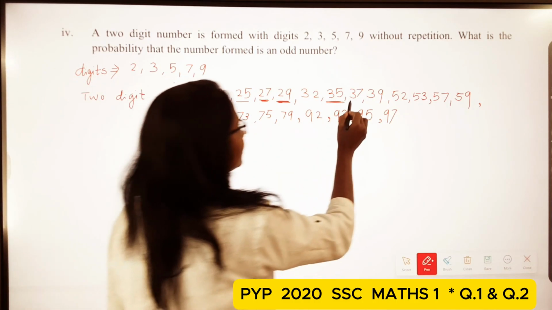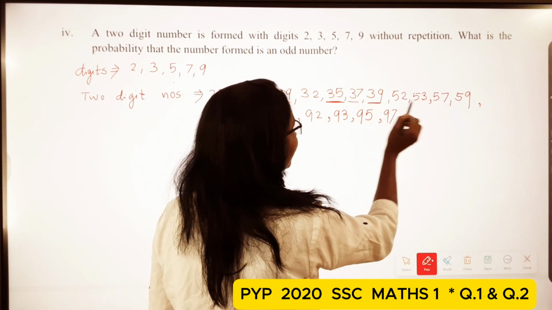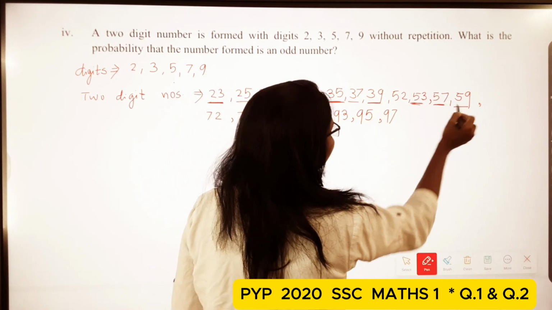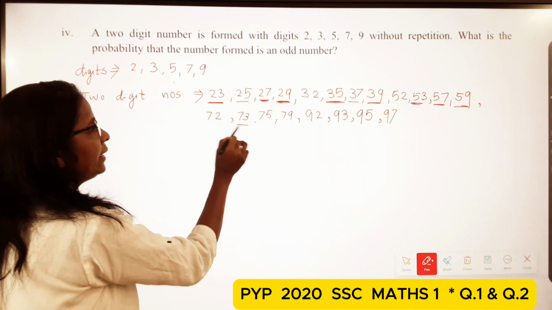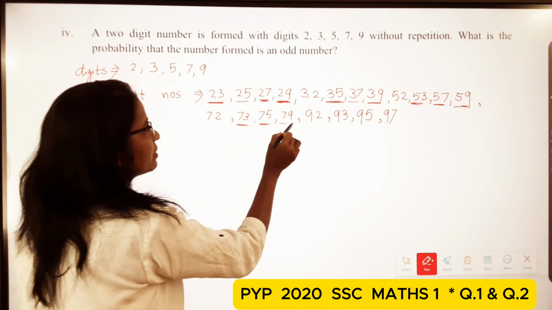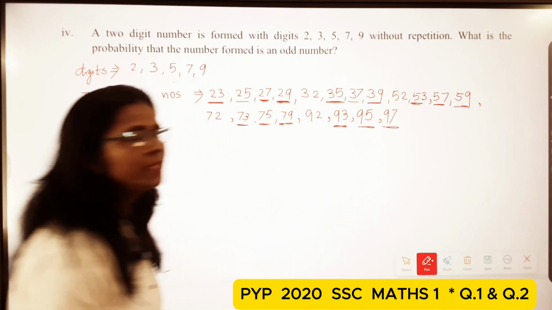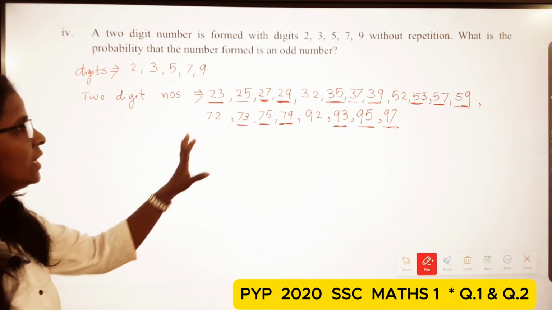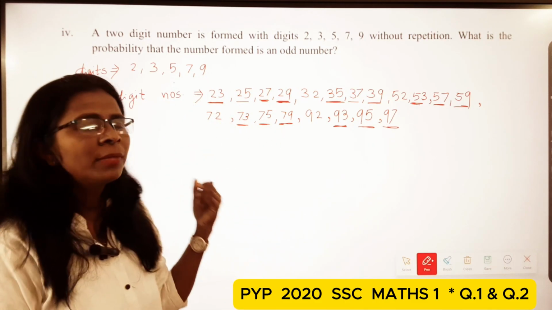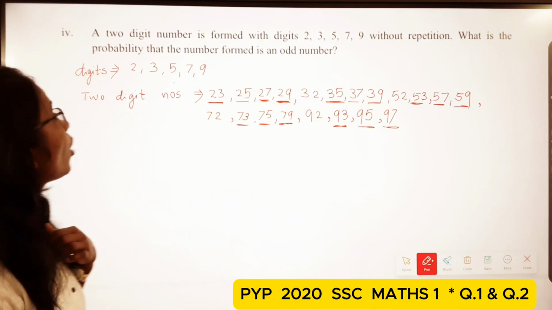Then 37, 39, 53, 57, 59, then 73, 75, 79, 93, 95, 97. These underlined numbers are the odd numbers.